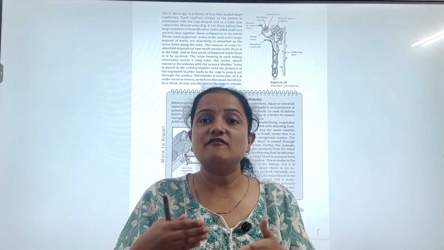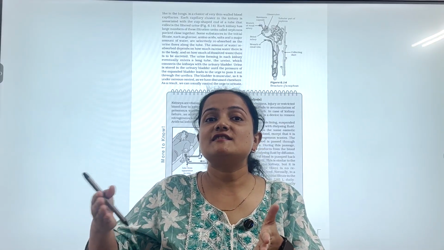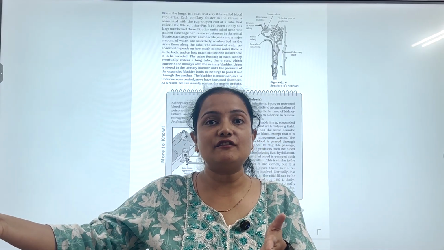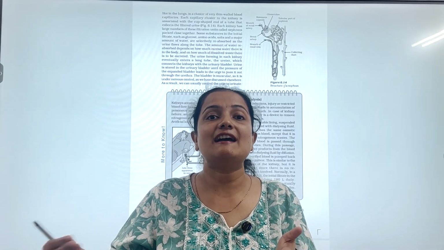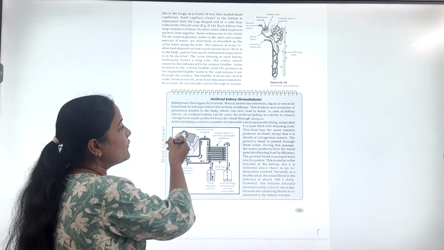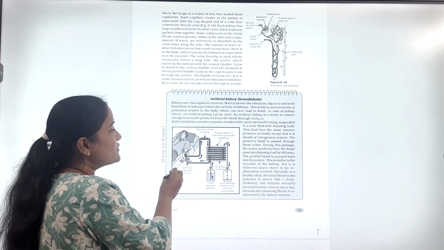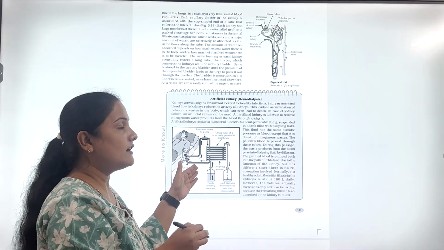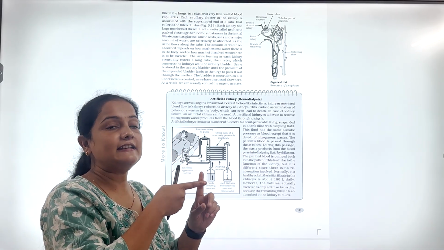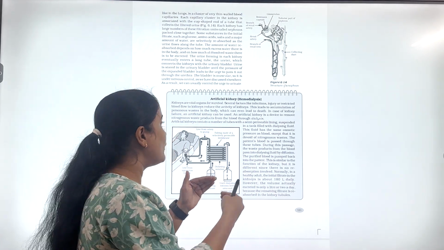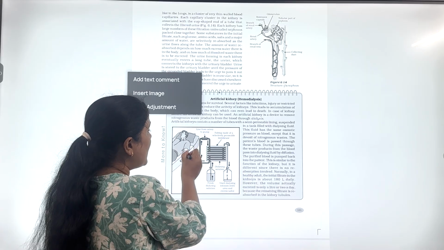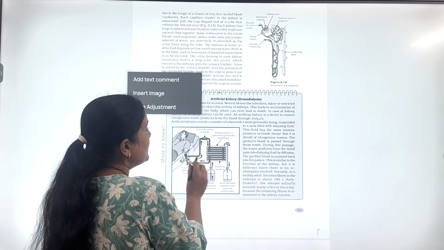The process by which nitrogenous waste is removed from a person suffering from kidney failure is known as dialysis. Okay, so in this process, this type of machinery is used. The patient has a fistula made in the body, and that fistula has an inlet as well as an outlet. The inlet is for the purified blood, and the outlet carries the blood out from the body towards the machine.